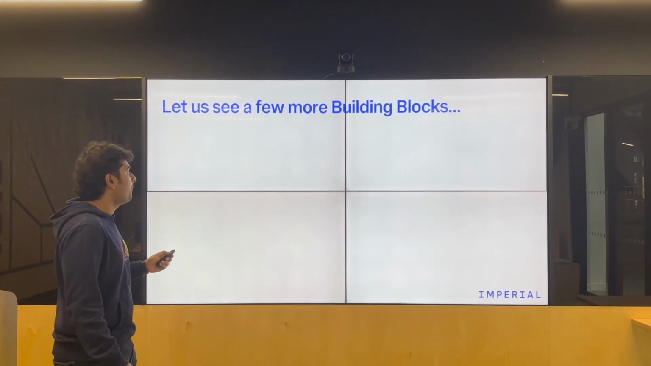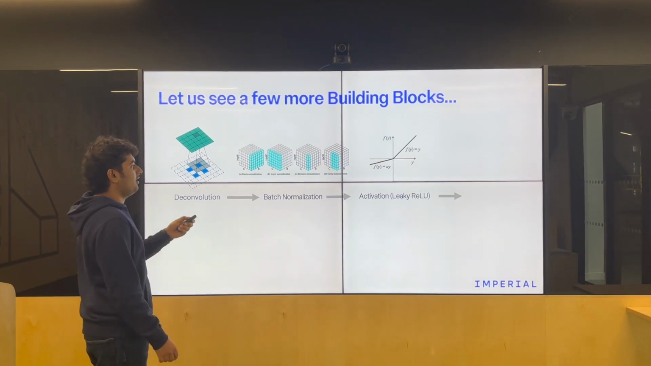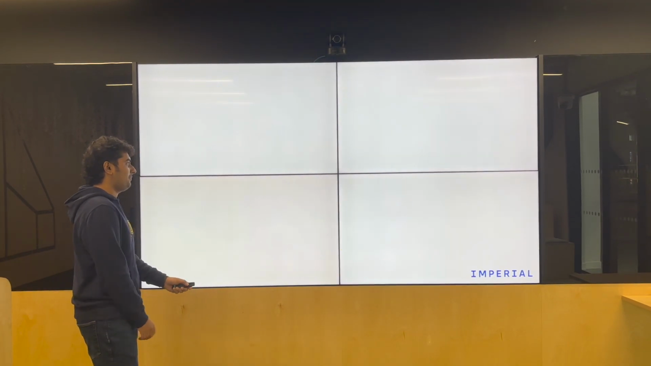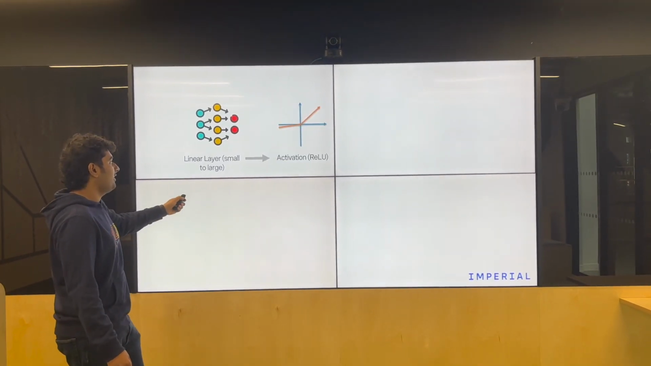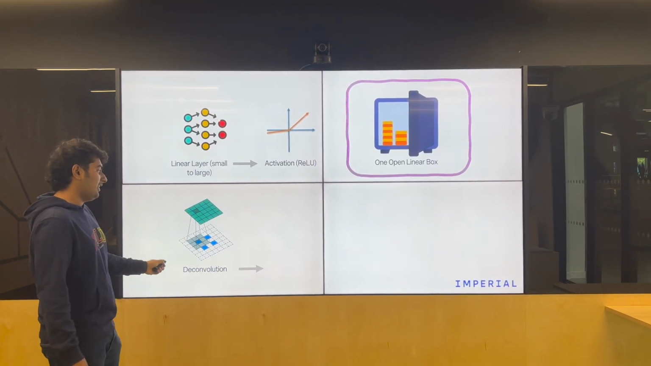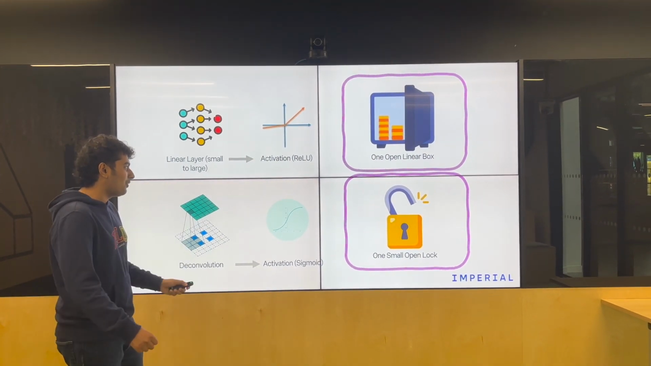Let's look at a few more. When you take a deconvolution, mix it up with a batch normalization, a leaky ReLU activation, and a dropout, you get one box. And then when you take a linear layer with an activation of ReLU, you get an open linear box. And a deconvolution with the sigmoid activation, we like to call a small open lock.